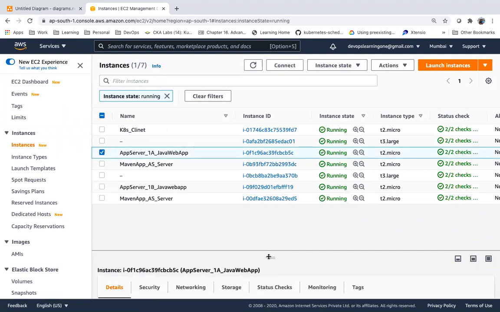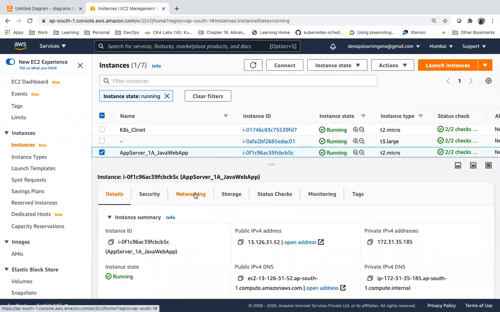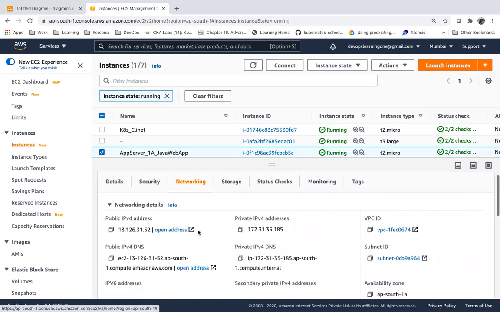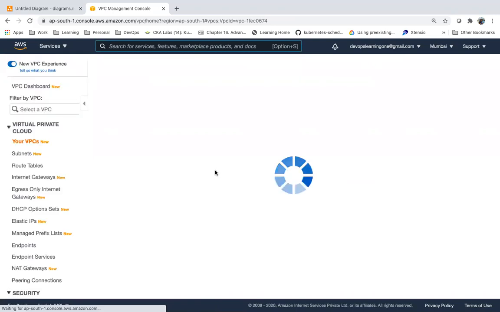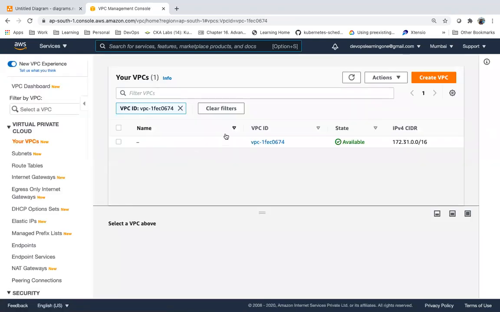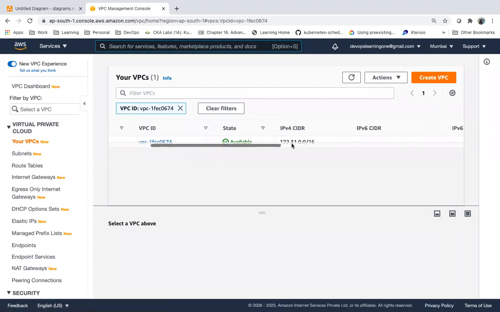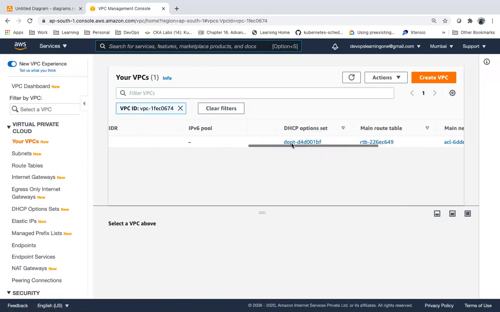These servers are created in some network, some VPC network. So whenever we create an account, a default VPC is created for us. This is the default VPC which is created for us.